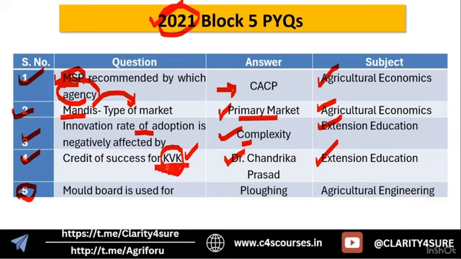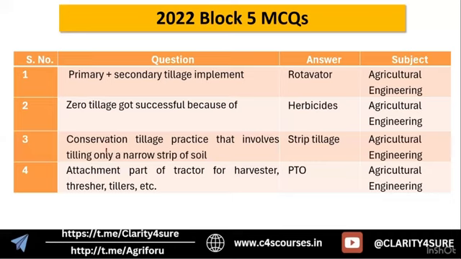So that was the fourth question. And the last question from 2021 was, the moldboard plow is used for what? It is used for plowing. It is basic, right? It is a part of agriculture engineering. There are different implements in agriculture engineering, so they become important. They will give the name or the purpose, and ask what kind of implement you will use. Likewise, you need to cover the different implements. Yes, that was it for 2021.